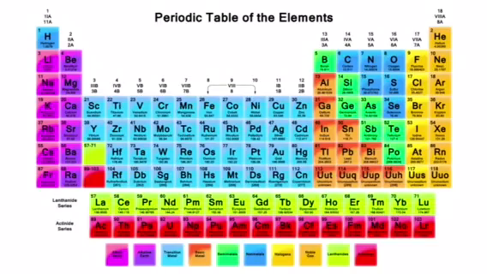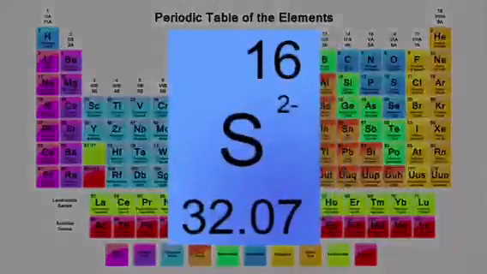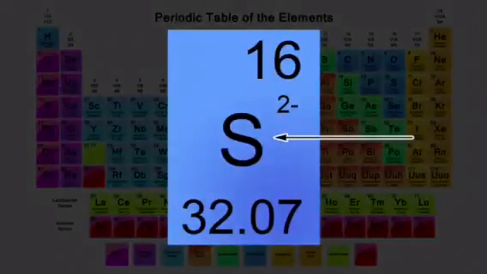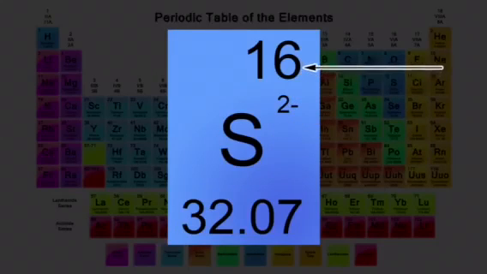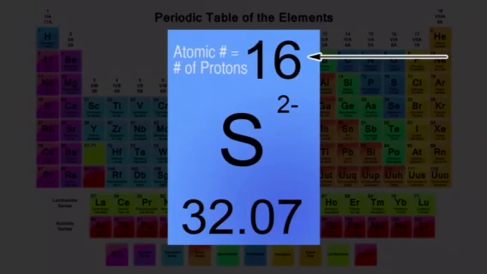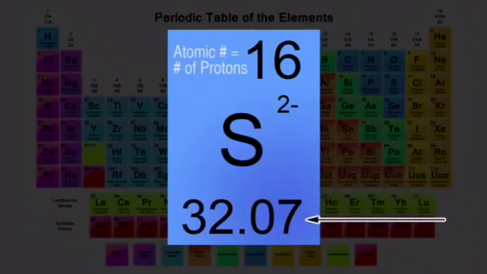Now let's zoom in, for example, to sulfur. So the symbol S is for sulfur. 16 is the atomic number, or the number of protons and the number of electrons. And then you have the atomic molar mass, or the atomic mass, which is 32.07.